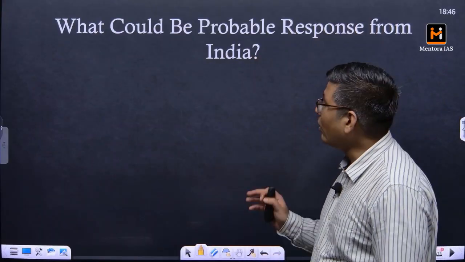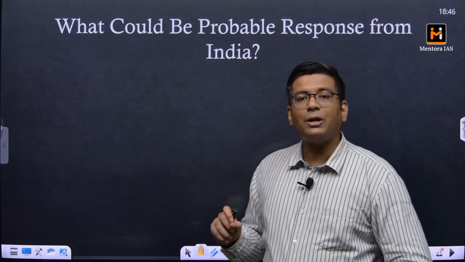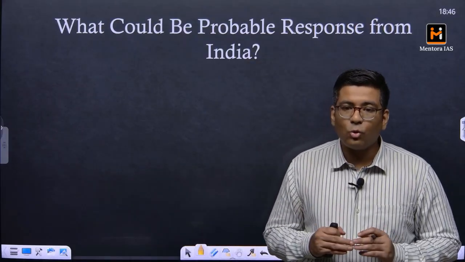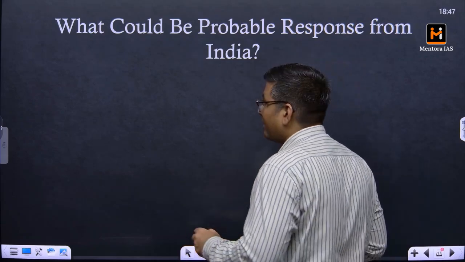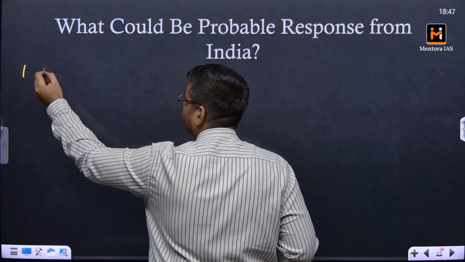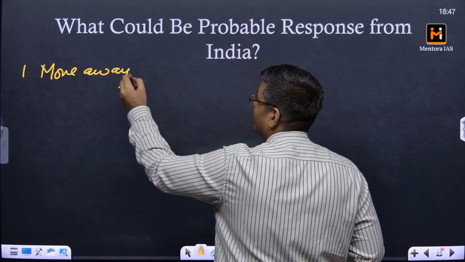Now, what exactly can India do in order to avoid this? It is very important for India first of all to secure its own interests. But what to do in that particular case? The first thing we can do is move away from dollar denominated transactions.